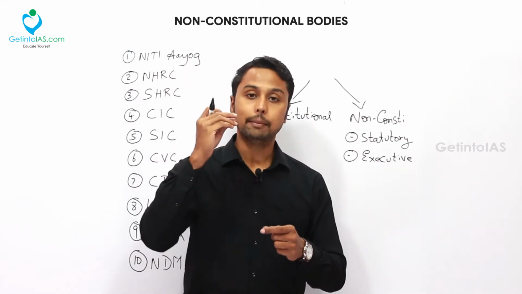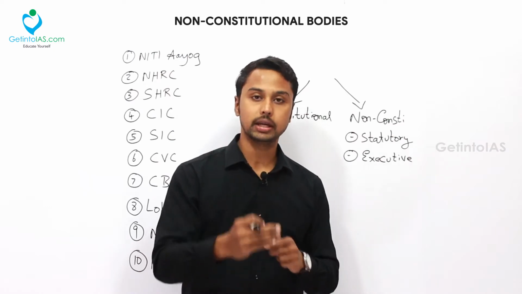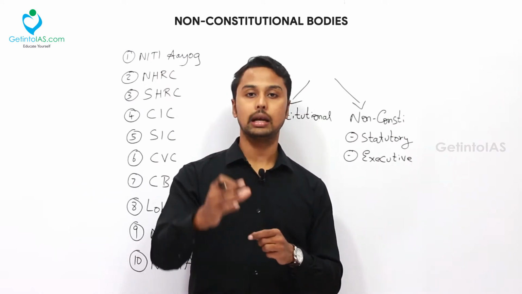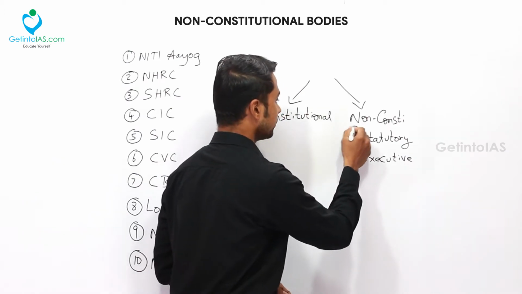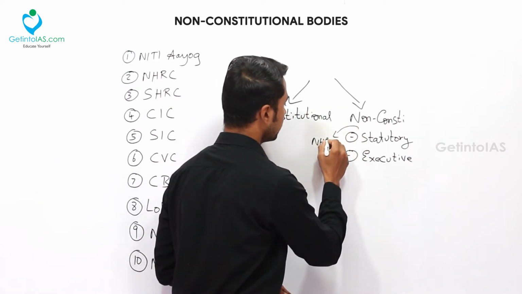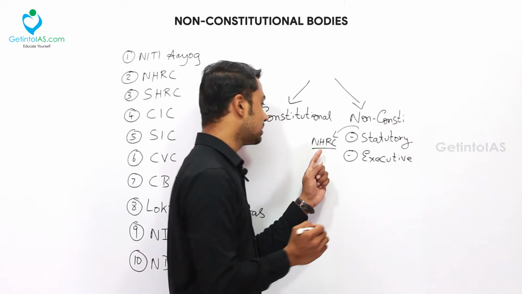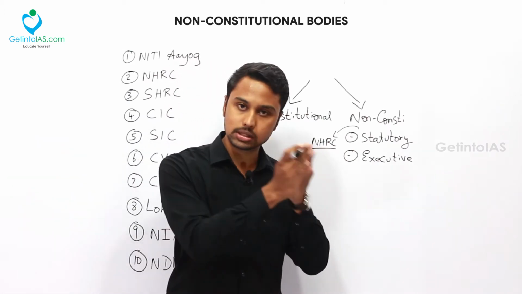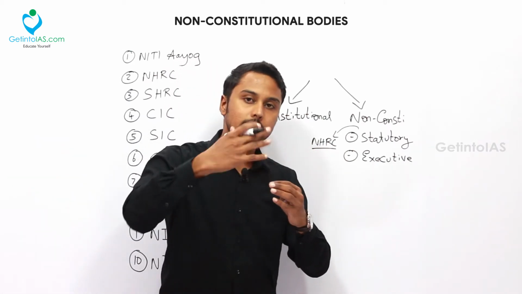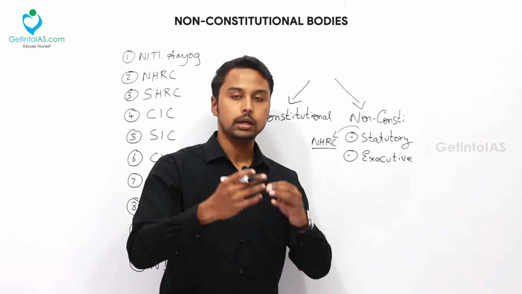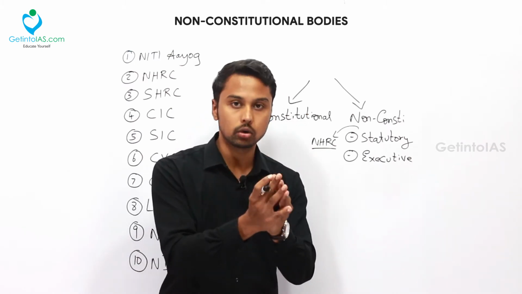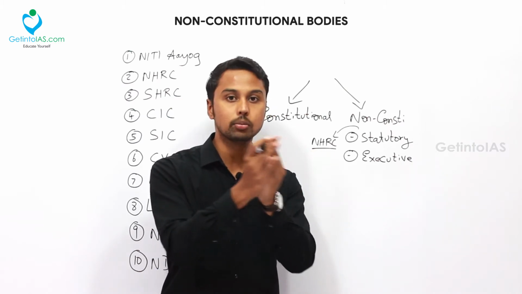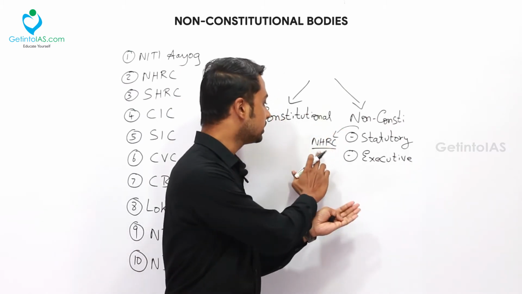So if a body wants to be created, a bill will be introduced in the parliament, it becomes an act and then this body will be formed. A perfect example for a statutory body is your National Human Rights Commission. This National Human Rights Commission is not present in the constitution. As the years developed, the government felt that there should be a body to invigilate human rights, that's why this body has been formed.